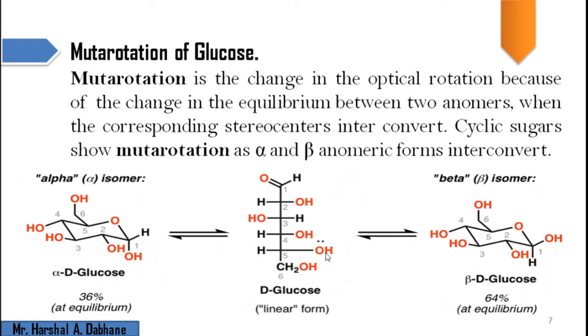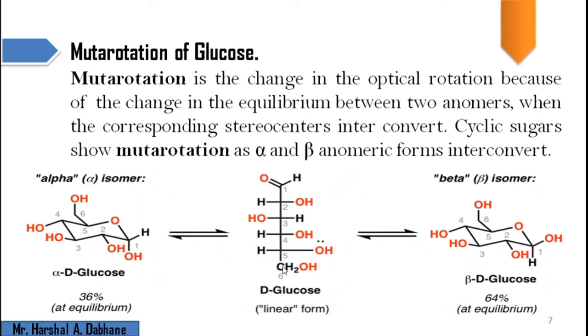So we got a 6-member ring. Here this ring is present in the chair conformation, because it is the most stable conformation for a 6-member ring. When we focus on the position of this OH, it is axial over here, and when we focus over here, the OH is equatorial.